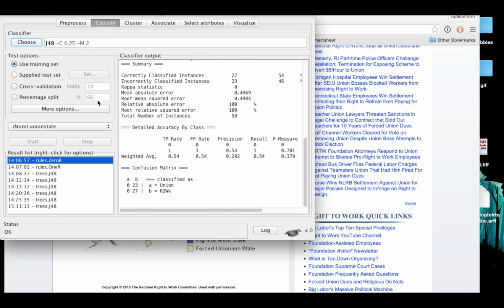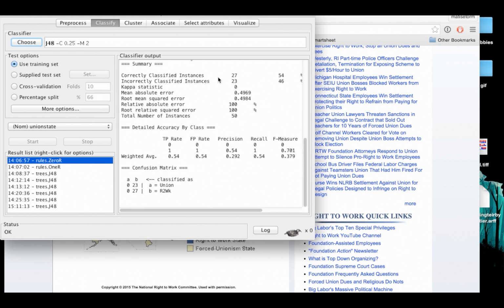In this case, it is the non-union state, the right-to-work state, and it basically predicts that for 100% of the cases. And if we did that, 27 out of 50 cases, that generates a 54% rate of correct classification. That's the score we've got to beat, minimally. Because if we don't beat that percentage, basically we're doing worse than predicting the most frequent class, which is embarrassing.